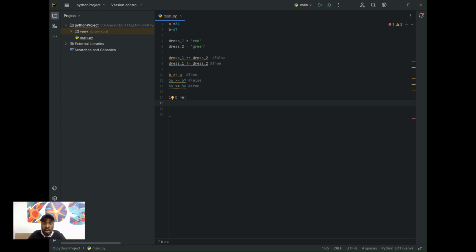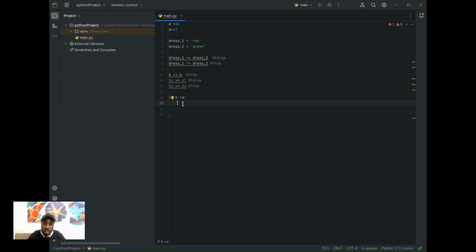The cursor moves to the next line with indentation. Please, I'm repeating it again, do not start from a new line, because indentation is very important in Python. Here I'm going to give it a tab, which is where I should write whatever I want to execute in my if statement.